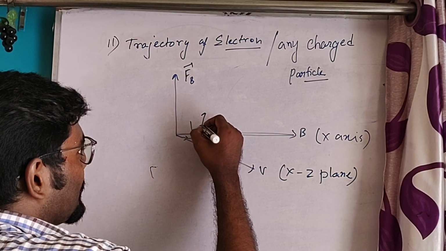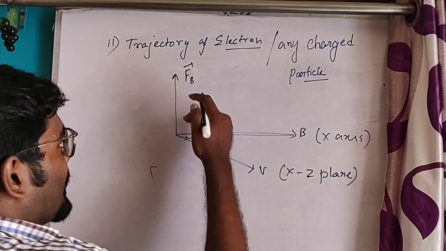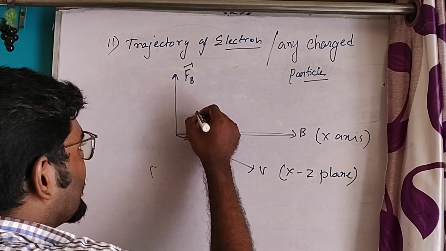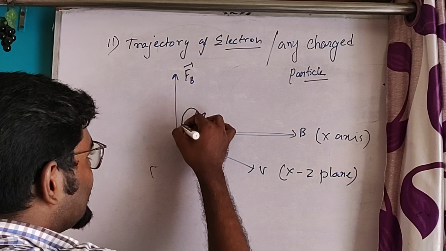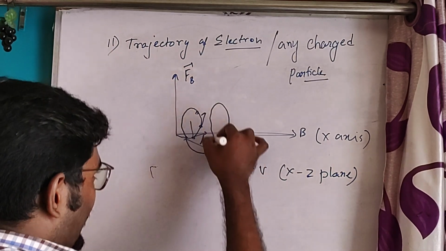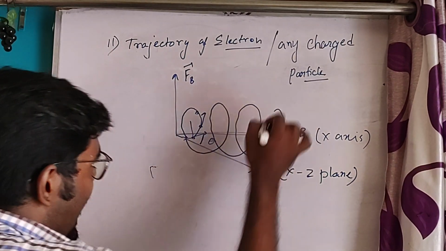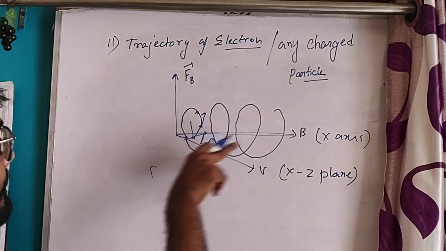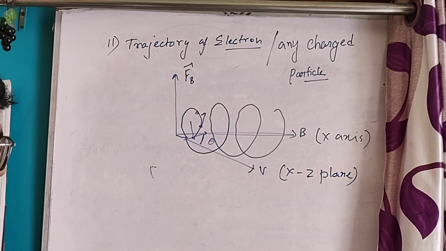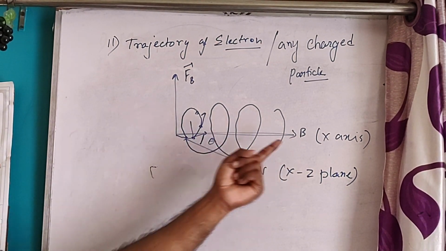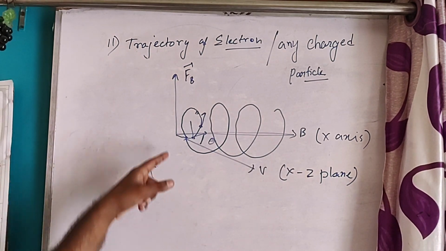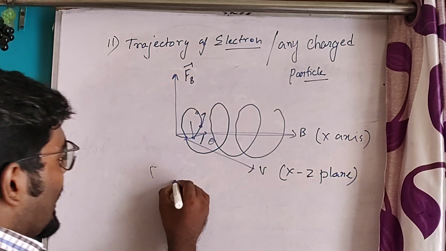It will again move upward and curve slightly. Now see, it will experience a spiral motion, and its axis will be the axis of the magnetic field. It will form a helical path.